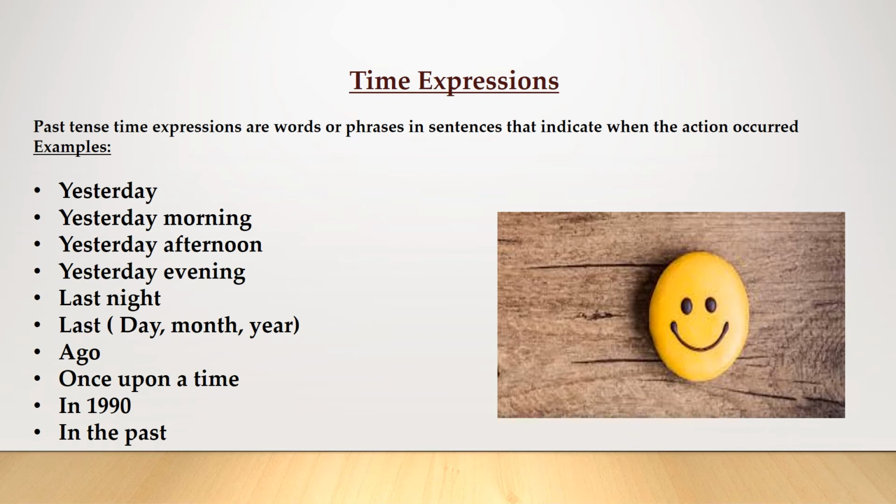For example, the time expression ago, it tells us about the period of time between two times, now and an earlier time. We are looking back from the present and measuring how much time there was between now and the time in the past when something happened. It is used to say how far back in the past something happened. For example, I started my job 2 months ago. Here it says 2 months ago.